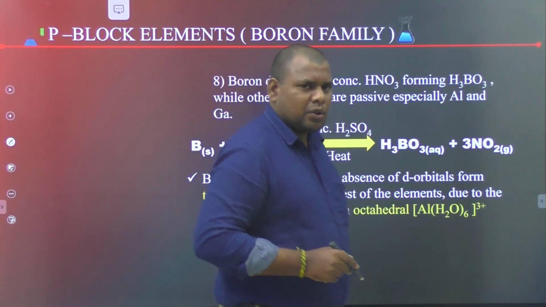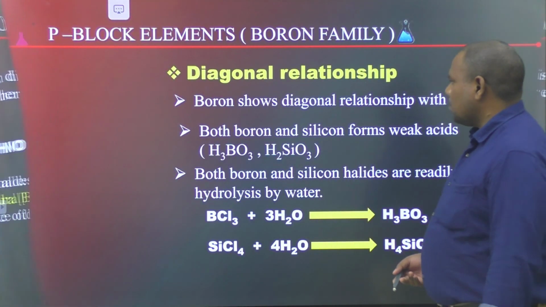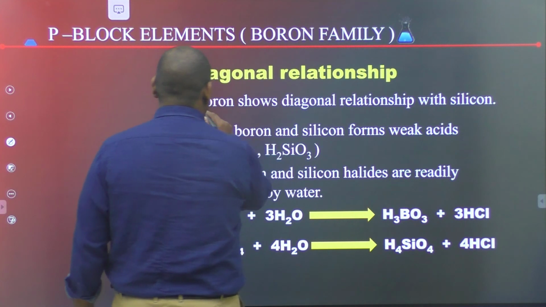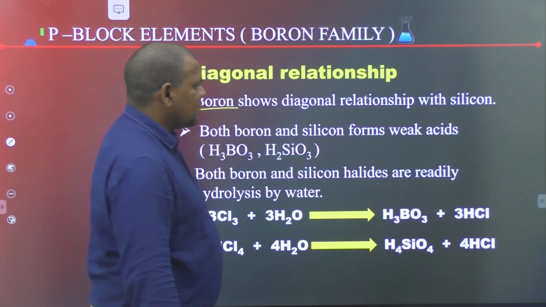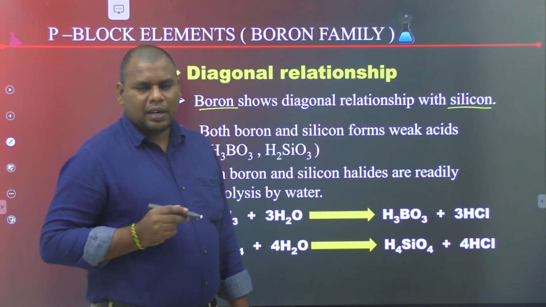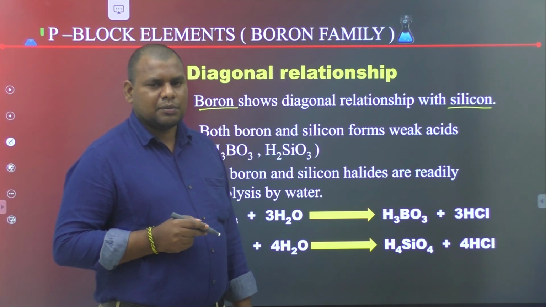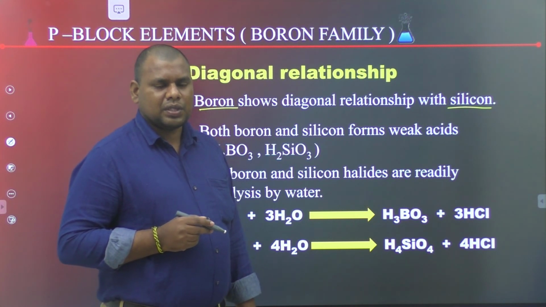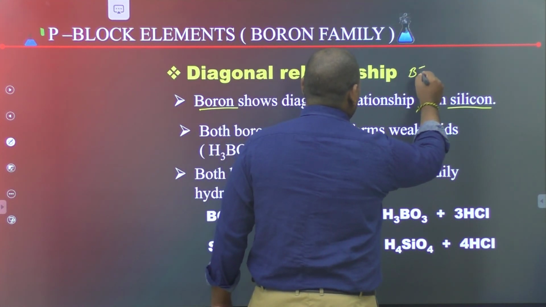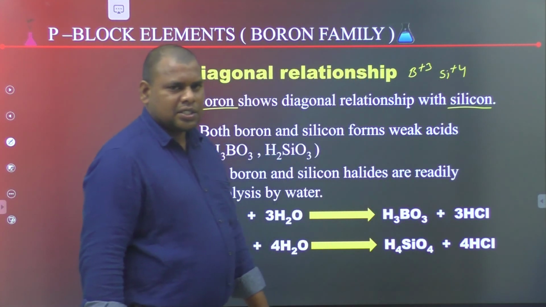Next, we discuss the diagonal relationship of boron with silicon. Boron shows a diagonal relationship with silicon because of similar electronegativity values and the same polarizing power of the B plus 3 ion and the Si plus 4 ion.